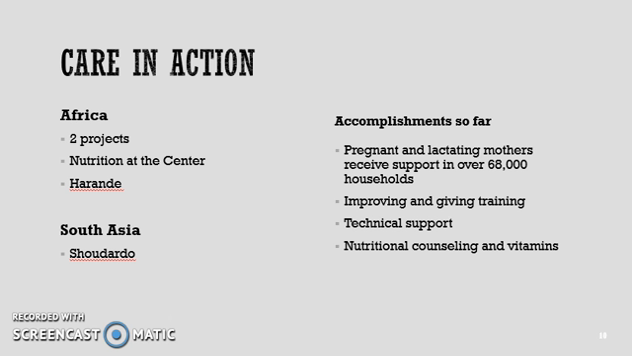Some accomplishments so far between Africa and South Asia and other areas that CARE has been a part of: pregnant and lactating mothers from over 68 households have received support, including counseling on feeding and breastfeeding practices. Over 5,000 government health and agriculture staff, volunteers, educators, and development agencies have received training to assist mothers and caregivers. More than 10,000 households have received technical support to engage in homestead food production to ensure year-round access to dietary diversity and animal source foods.